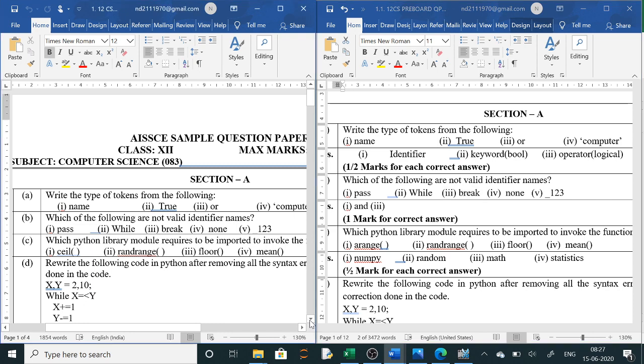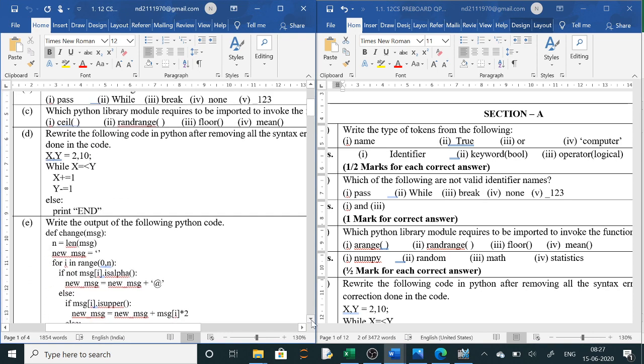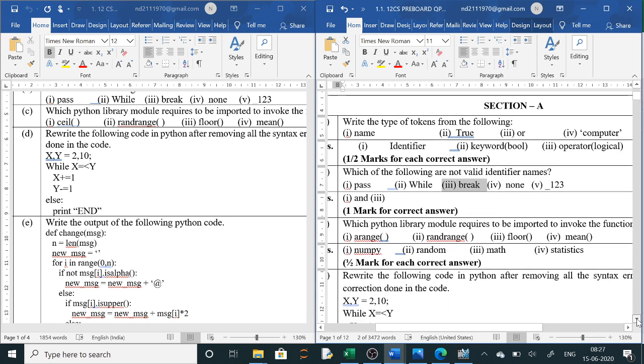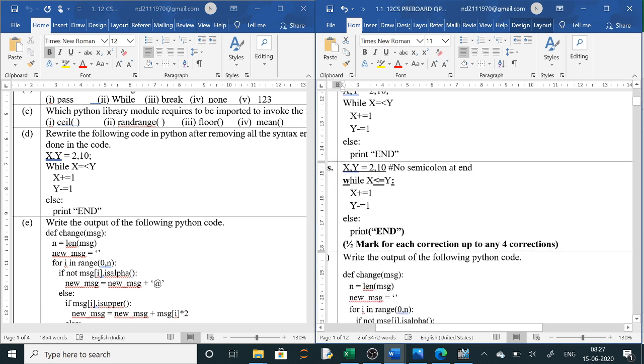Now the next question is, rewrite the following code in Python after removing all the syntax errors. So we will remove the syntax errors and you have to write the correct answer. In the first one, semicolon is not allowed, so no semicolon at the end is required, so it is wrong.